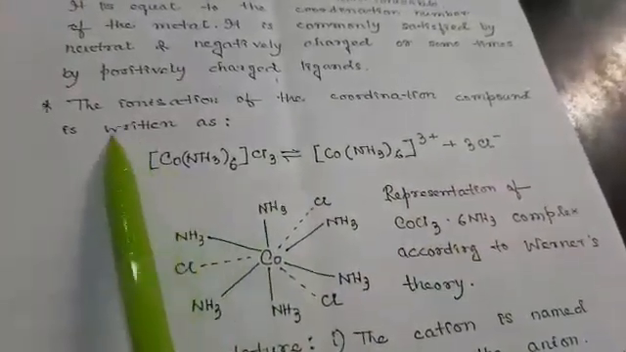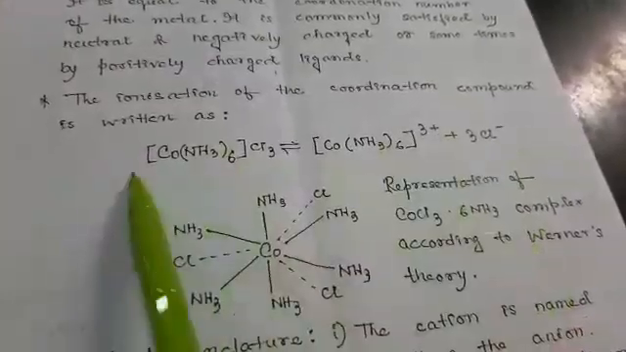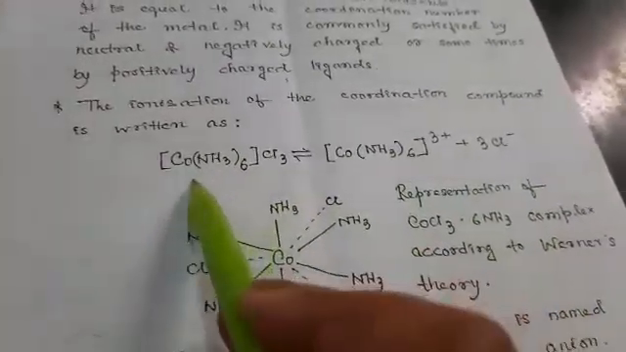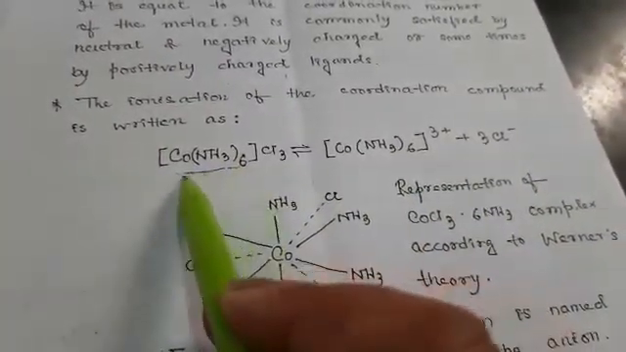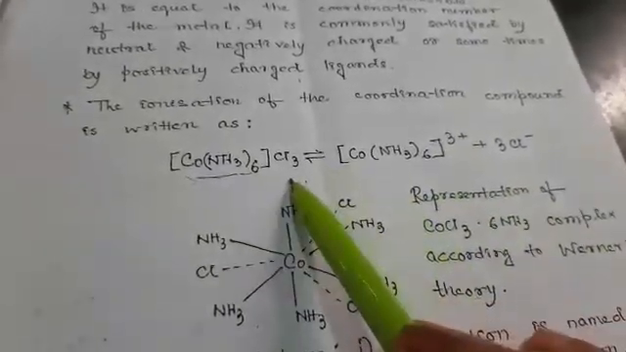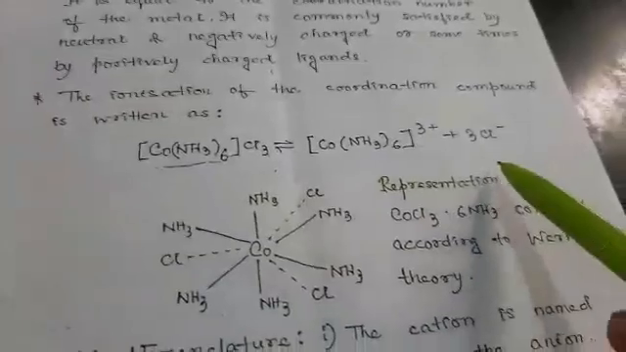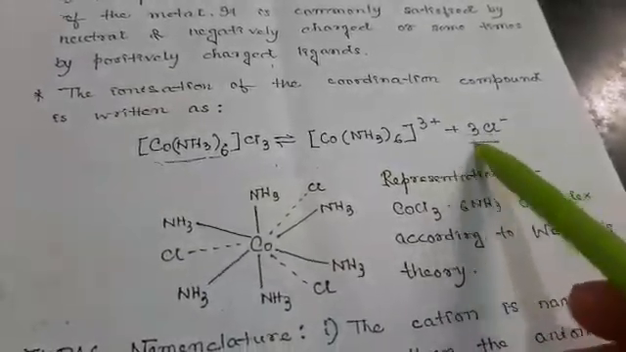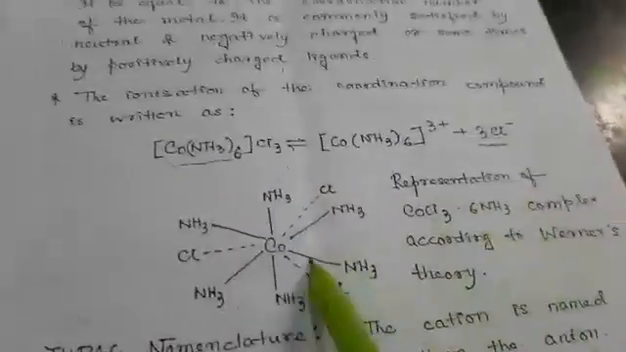We can show that the ionization of coordination compounds is written like this: here it is ammonia, cobalt, and chloride. When this is ionized, then 3 chlorides are removed or lost from this complex. And how is it represented?